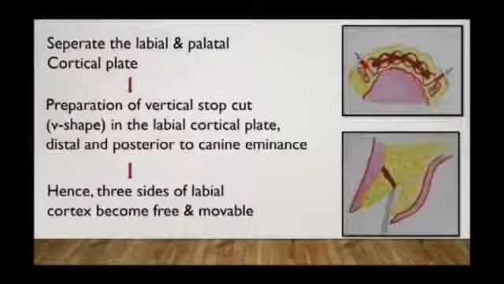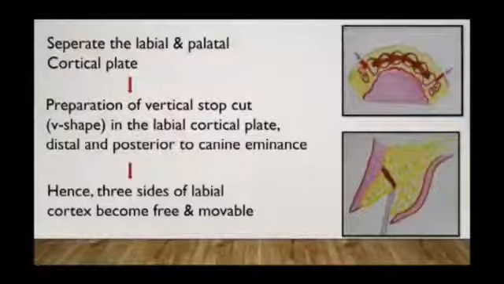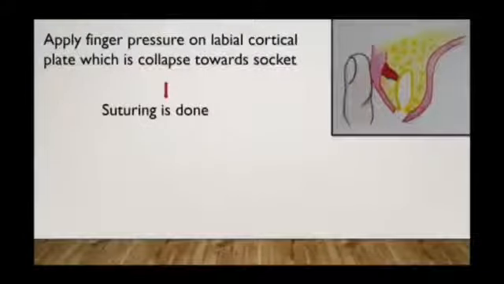After that, prepare a vertical stop cut in the labial cortical plate, distal and posterior to the canine eminence. Vertical stop cuts are V in shape. Now, what is the canine eminence? The canine eminence is a prominence present on the surface of the superior maxillary bone, which is formed by the socket of the canine tooth. After the preparation of the stop cut, the three sides of the labial cortex become free and the labial cortex becomes freely movable. Now apply finger pressure to the labial cortical plate, which collapses towards the socket, and place the suture.